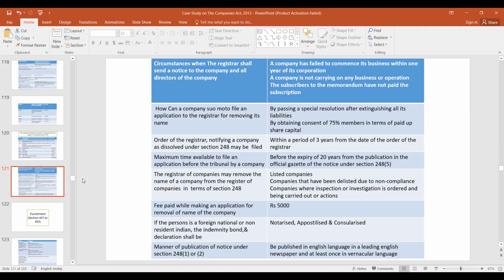How can the company suo motu file an application to the registrar for removing its name? They can pass a special resolution after extinguishing all their liabilities and by obtaining the consent of 75% of members in terms of paid up share capital.